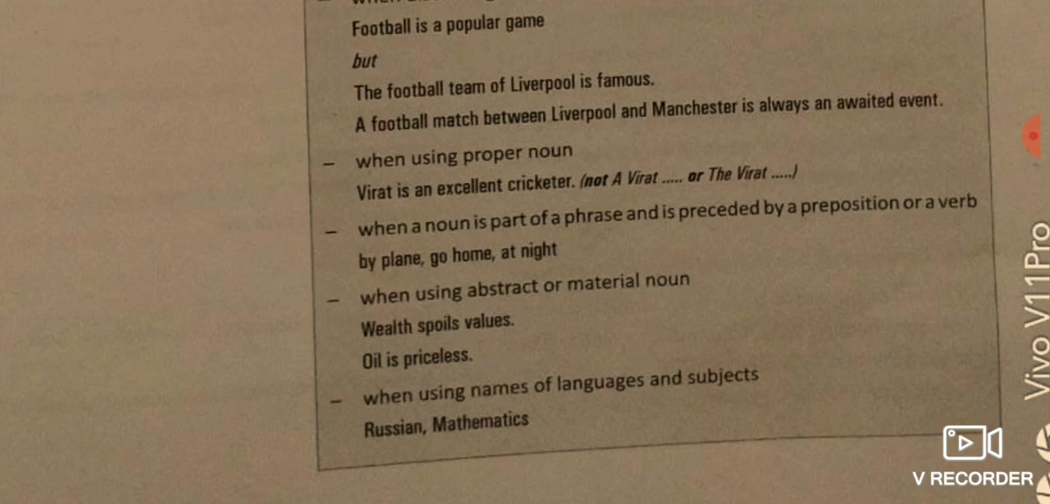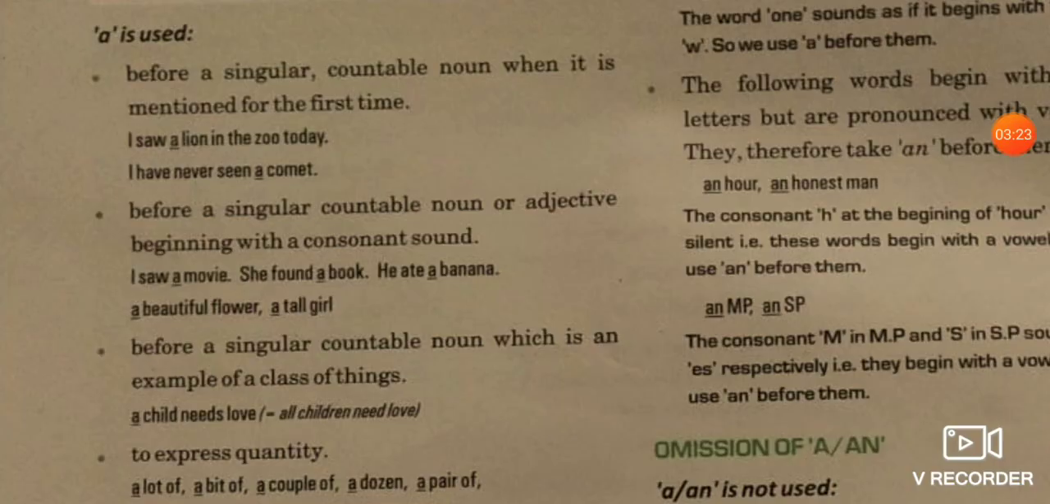Before names of languages or subjects, we do not use any article. For example, I say English is my favorite subject. I cannot say the English is my favorite subject or an English is my favorite subject. Then the sentence will be incorrect. So before any subject or language, we do not use any article. So these were some places where we omit the article. Omit article means we do not use an article at that place.